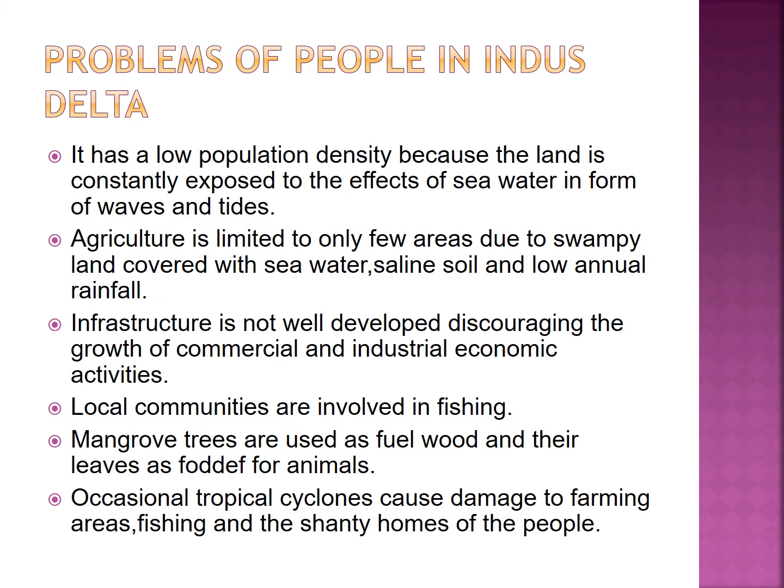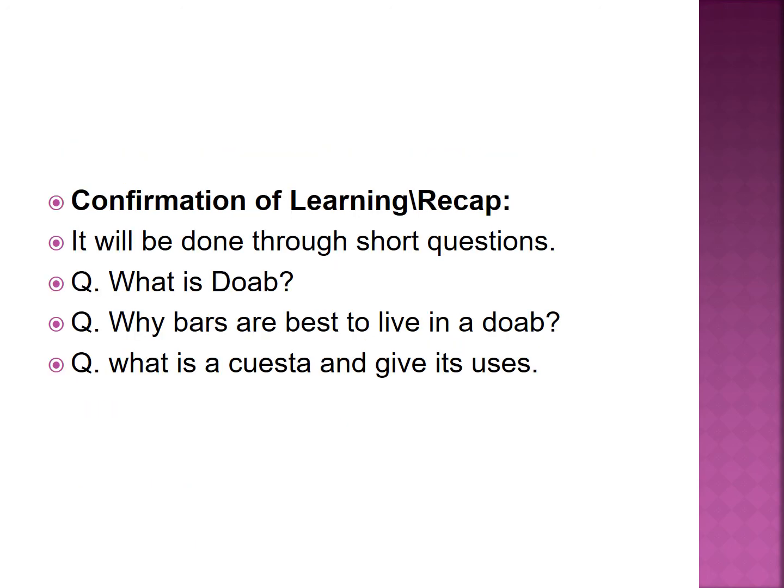Local communities are involved in fishing. Mangrove trees are used as fuel wood and their leaves as fodder for animals. Occasional tropical cyclones cause damage to farming areas, fishing and the shanty homes of the people in this area.